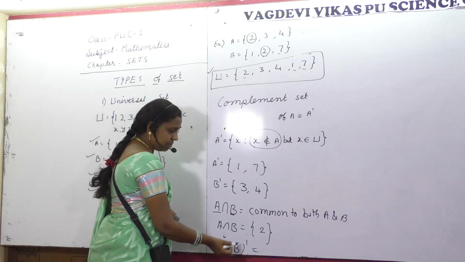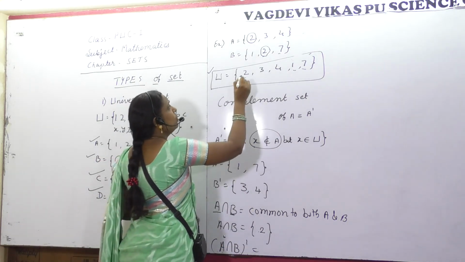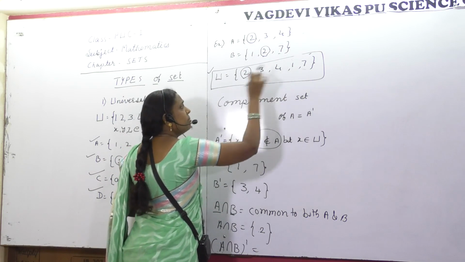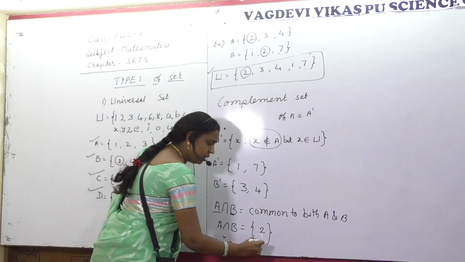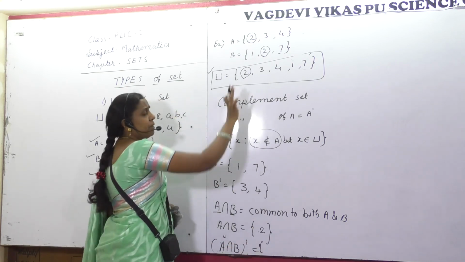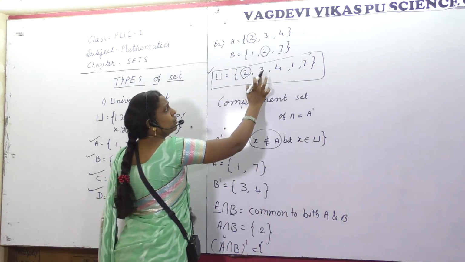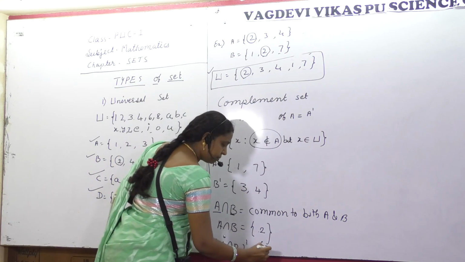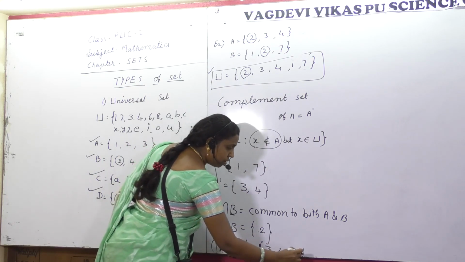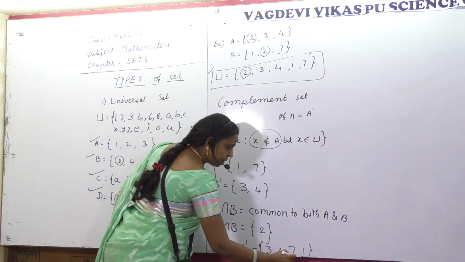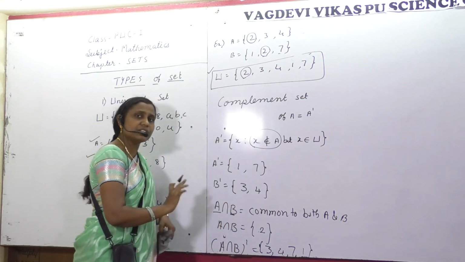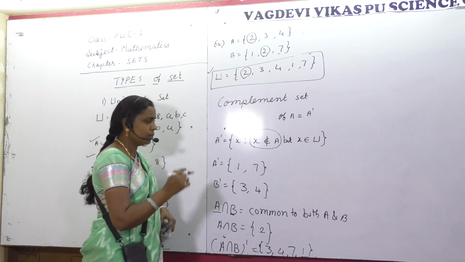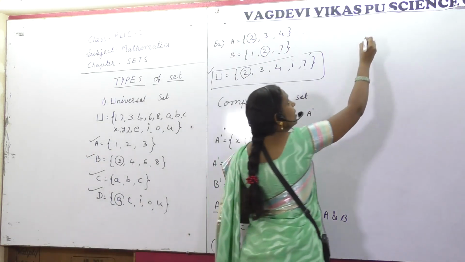So A intersection B is 2, so mark 2. 2 must not be there, mark the element. Those which are not marked, you can include in this set. So 2 I will not write, except 2: 3, 4, 1, 7. This is the complement of A intersection B.